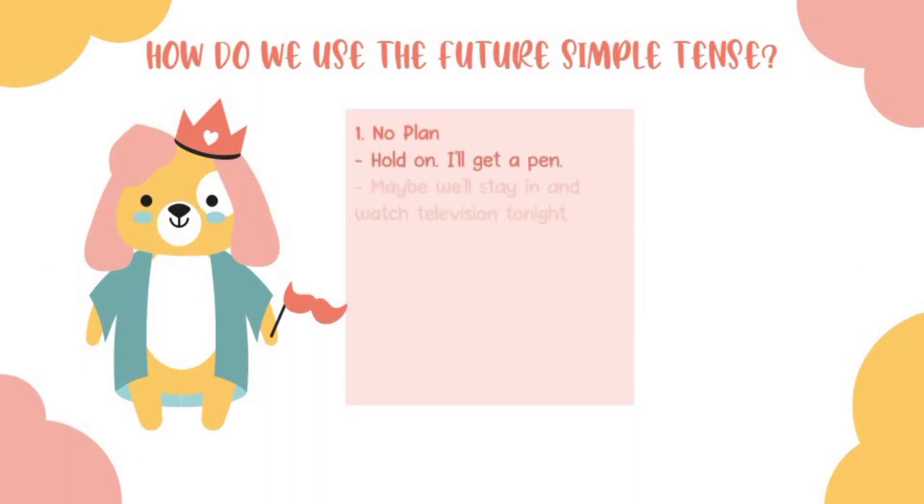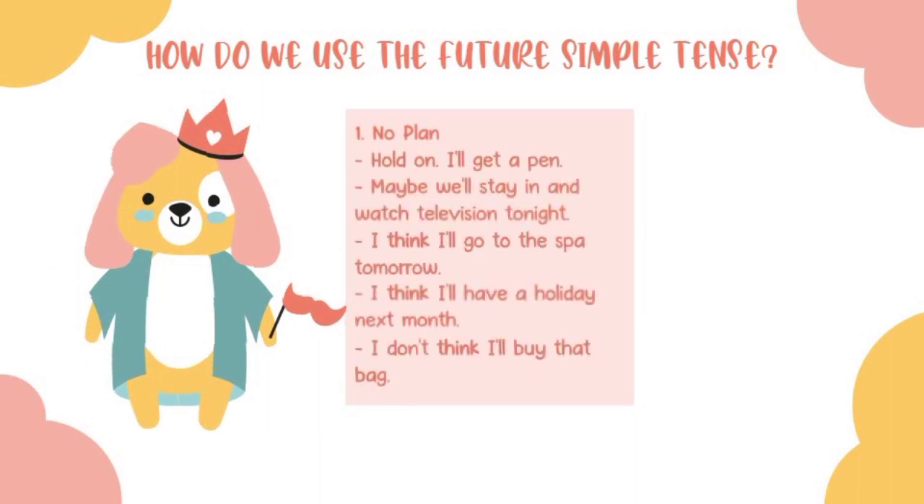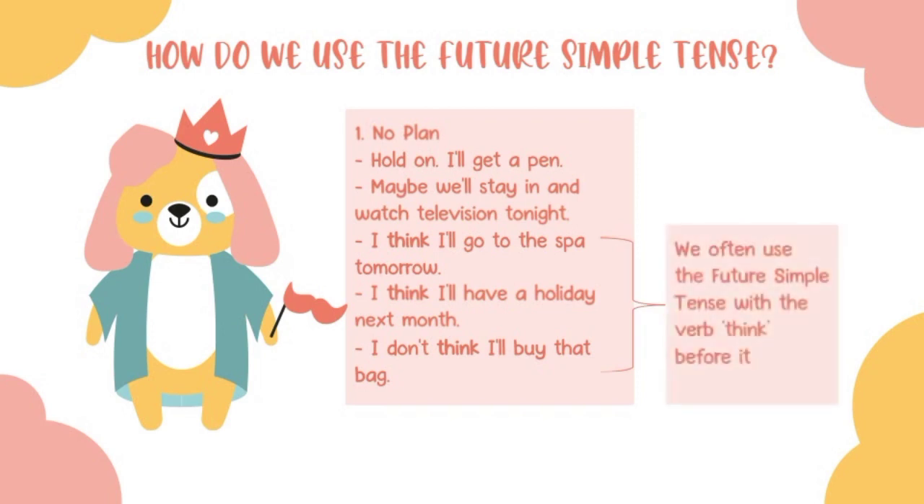When to use the future simple tense? First, no plan. We can use the future simple tense when there's no plan or decision to do something before we speak. We make the decision spontaneously at the time of speaking. Look at these examples. Hold on, I'll get a pen. Maybe we will stay in and watch television tonight.